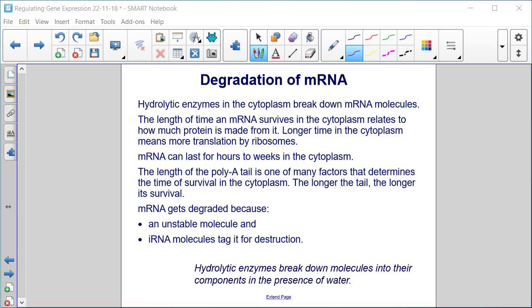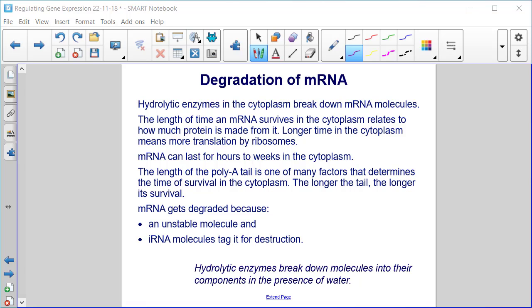Hydrolytic enzymes in the cytoplasm break down mRNA molecules. The length of time an mRNA survives in the cytoplasm relates to how much protein is made from it. Longer time in the cytoplasm means more translation by ribosomes. mRNA can last for hours to weeks in the cytoplasm.